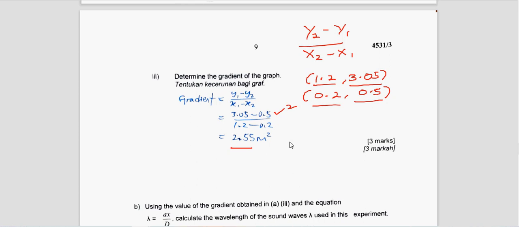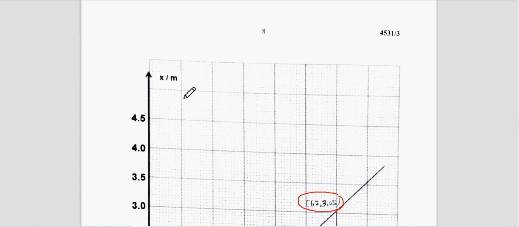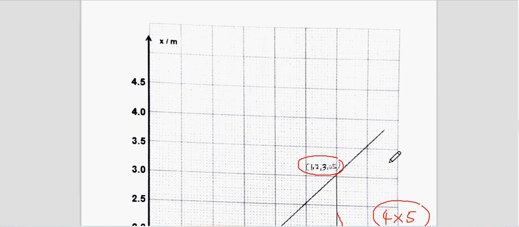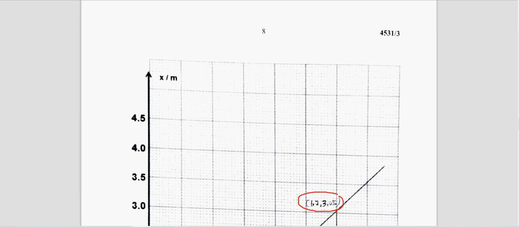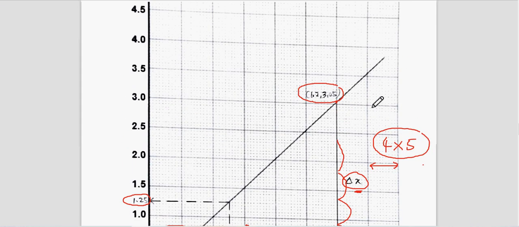Now, is the unit meter square? Is the unit really meter square? Now look at the axis. So the vertical axis is meter, horizontal axis is per meter. So if you can counter check, the vertical axis is meter, horizontal axis is per meter.